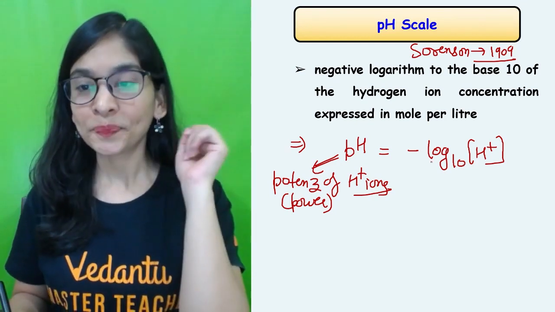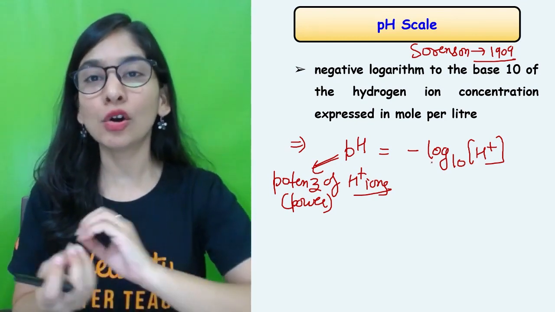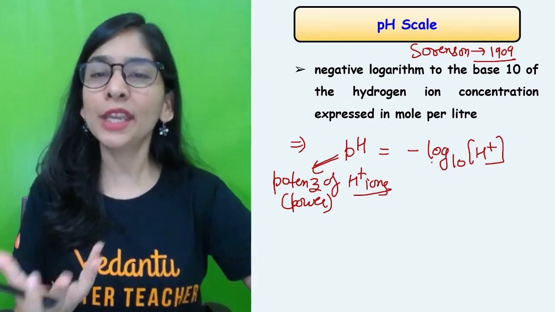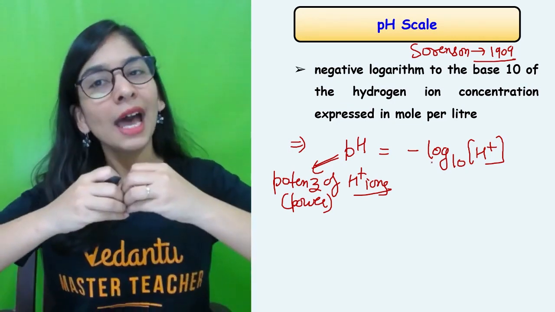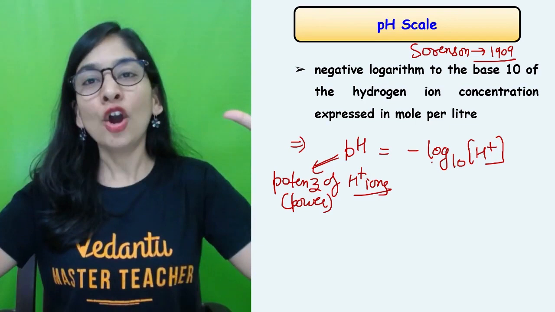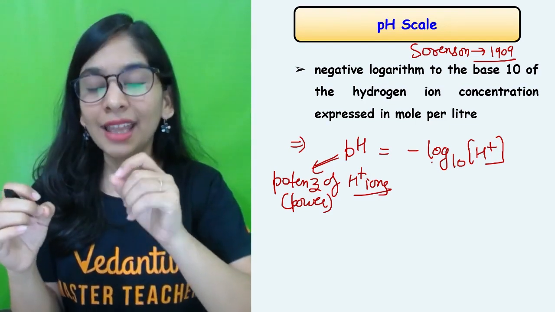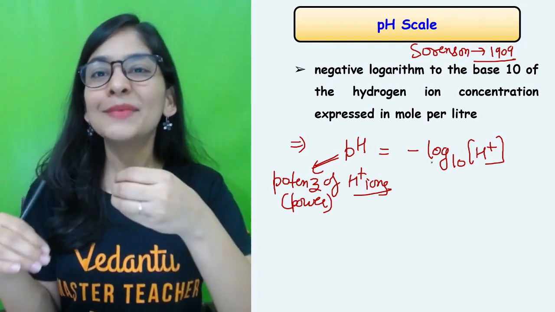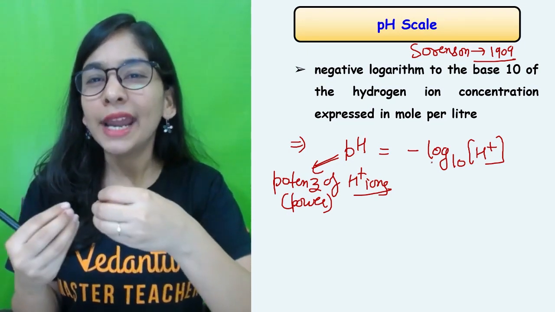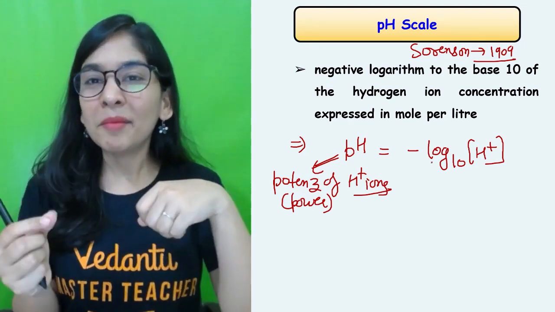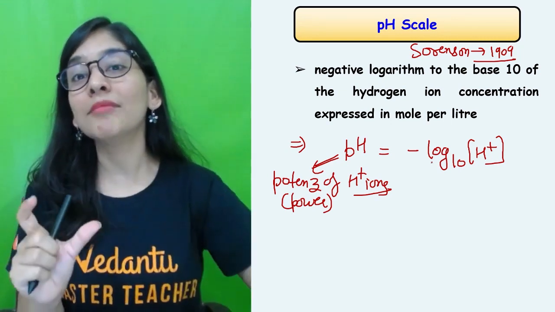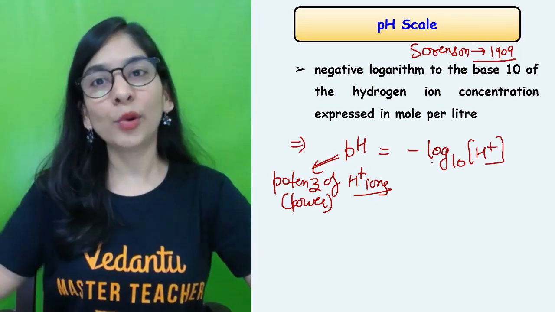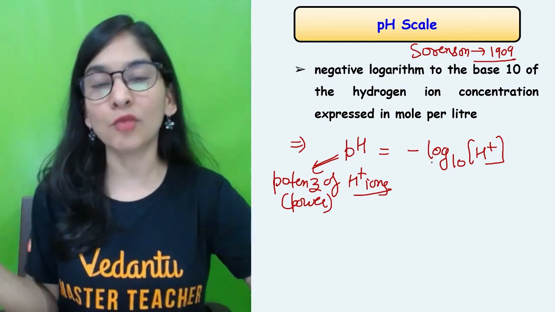Please listen to me. What is log, students? Logarithm is generally used in mathematics whenever we have a very big quantity or a very small quantity, which is very difficult to use every time. So mathematicians said we should write it in a better way, because remembering and solving in terms of whole numbers is always easier than working with big and very small numbers.